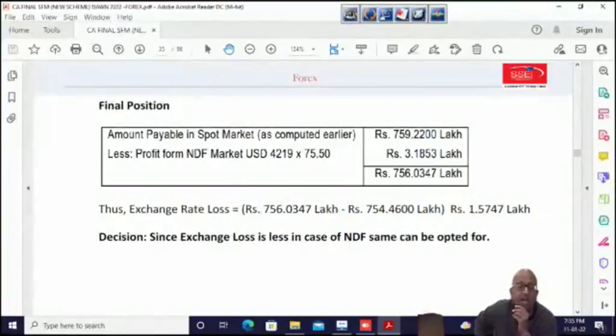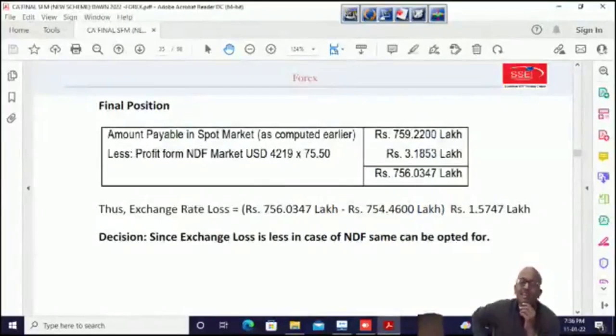Whereas on 1st Feb, the outflow would have been 754.46. So the loss is 1.5747 lakhs compared to 1st Feb. So there is a lower amount of loss in NDF. There was a bigger amount of loss if you do nothing. It was 4 lakh something. Here it is 1 lakh something. So NDF is preferred.